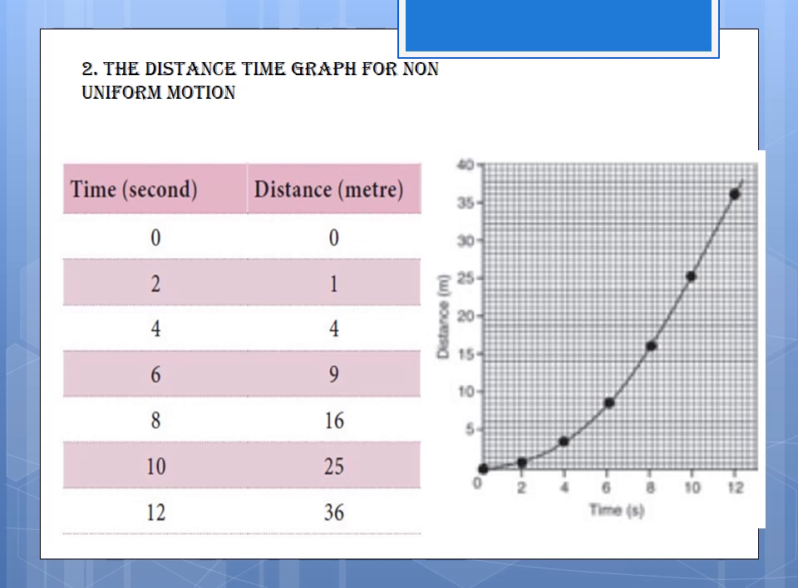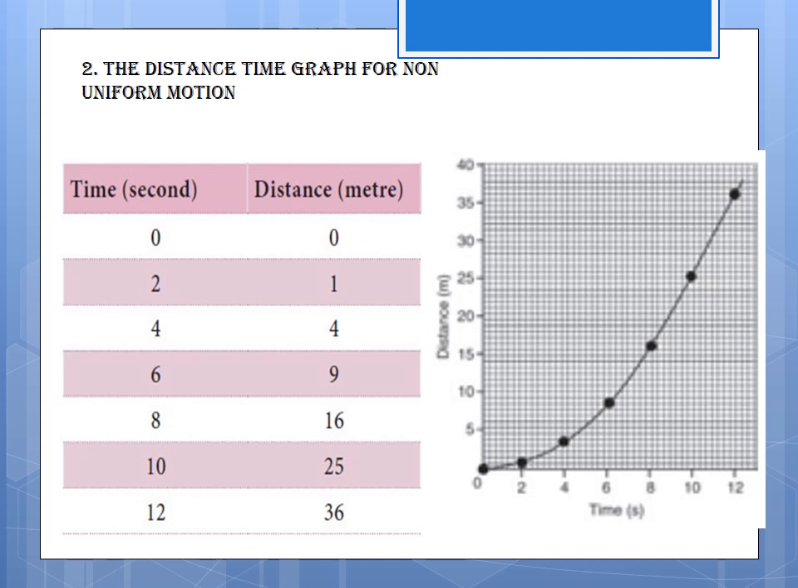The distance traveled by a car in a time interval of 2 seconds: at 2 seconds, 1 meter; 4 seconds, 4 meters; 6 seconds, 9 meters; 8 seconds, 16 meters; 10 seconds, 25 meters; 12 seconds, 36 meters.